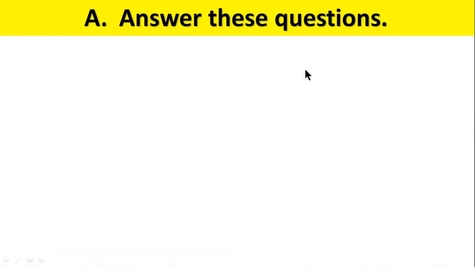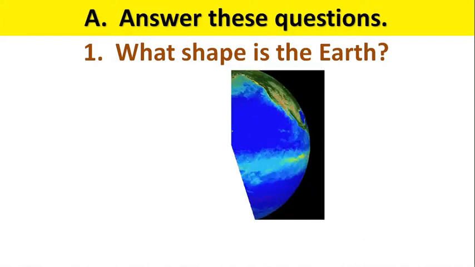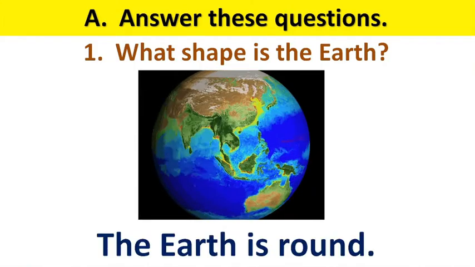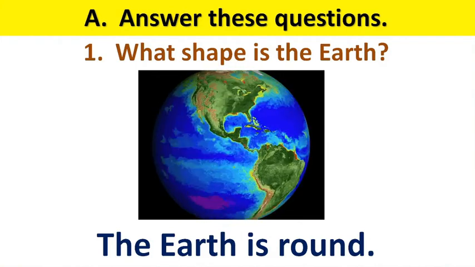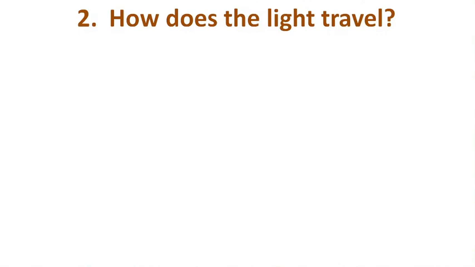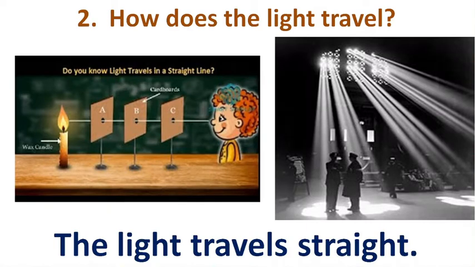Answer this question. What is the shape of the earth? The earth is round. Number 2. How does the light travel? The light travels straight.